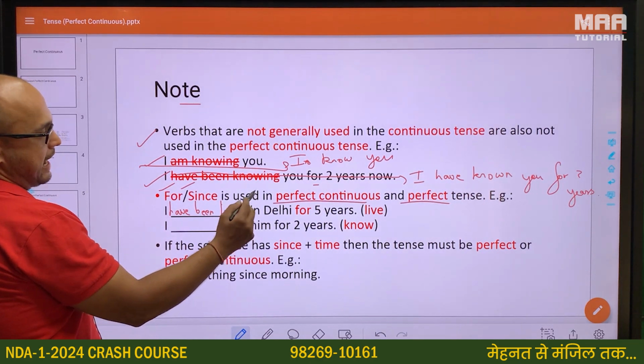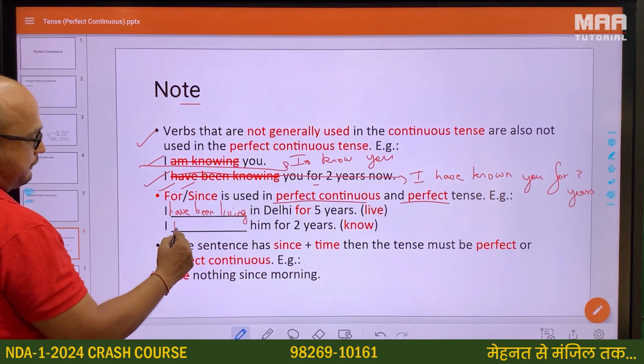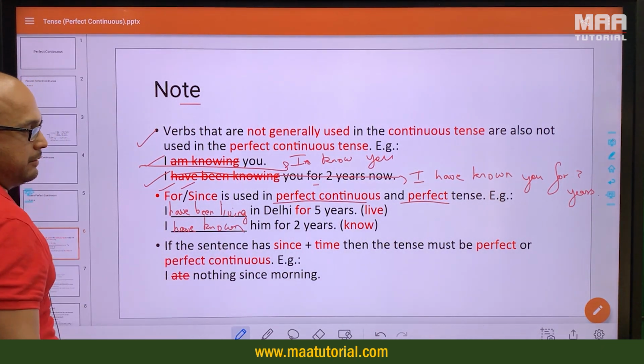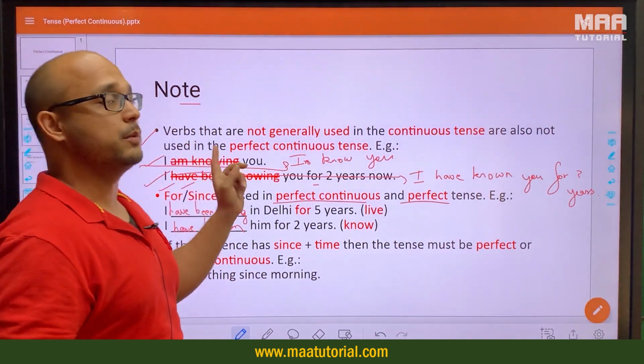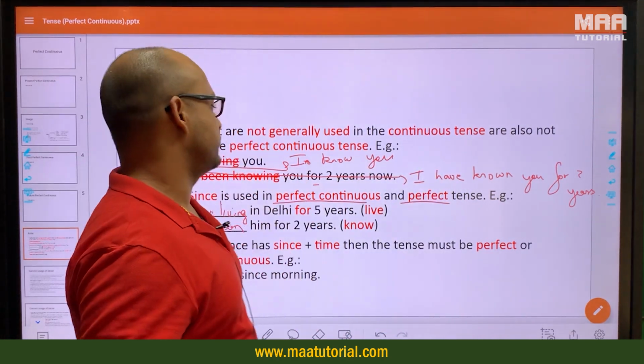Or you can also say I have lived in Delhi for 5 years. No, I have known him. I have been knowing him is incorrect, because the verb know in that sense is not used in its continuous form.